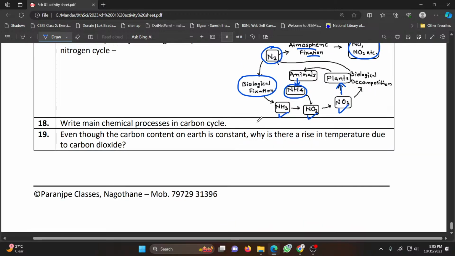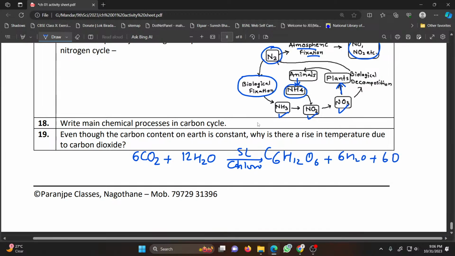The main chemical processes in the carbon cycle are photosynthesis, in which carbon dioxide and water in the presence of sunlight and chlorophyll produce glucose C6H12O6 plus 6O2, and the other process is respiration, which is exactly opposite of this process.